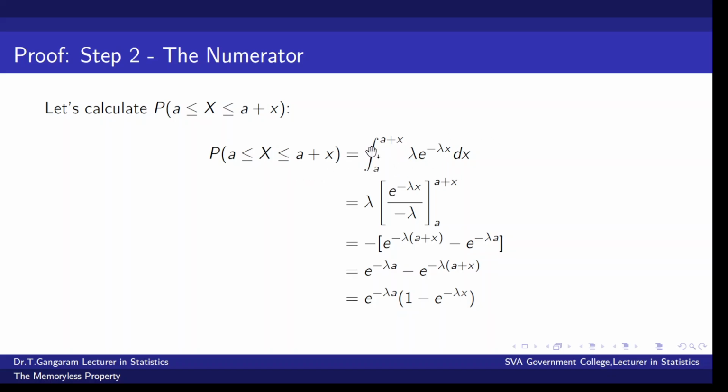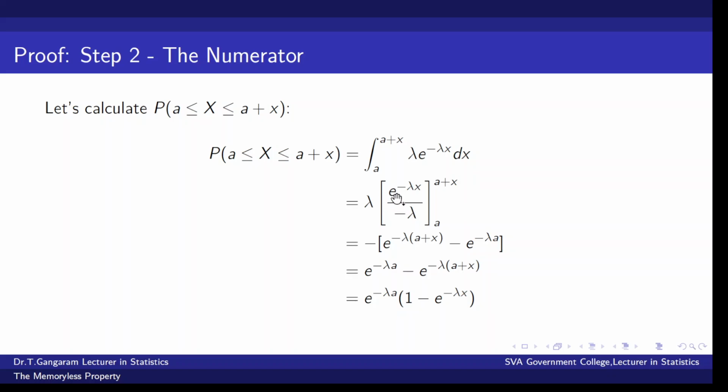We know that for exponential distribution, f of x is lambda e power minus lambda x. Here the range of x is a to a plus x, integral a to a plus x lambda e power minus lambda x. Similar to our derivation of mean and exponential distribution, lambda comes out for e power minus lambda x.